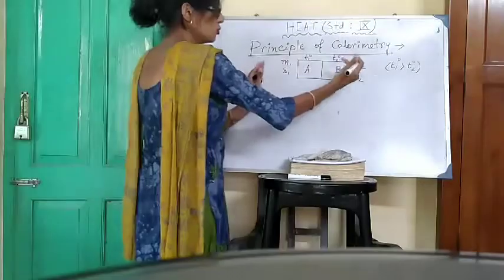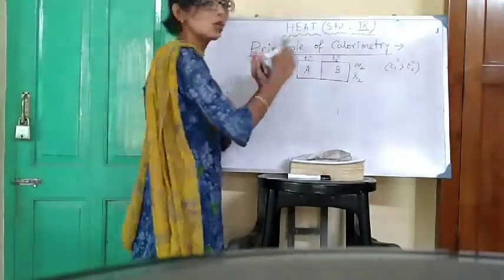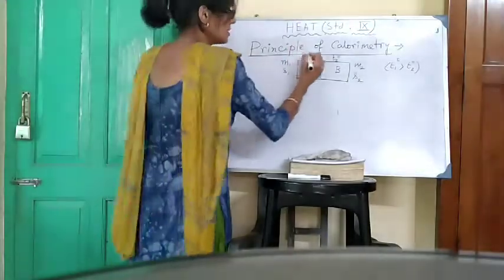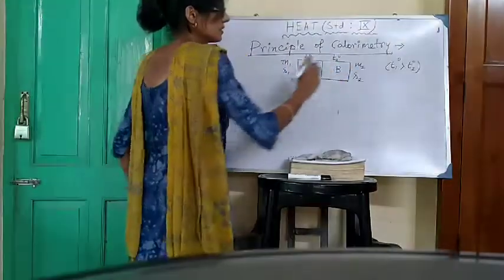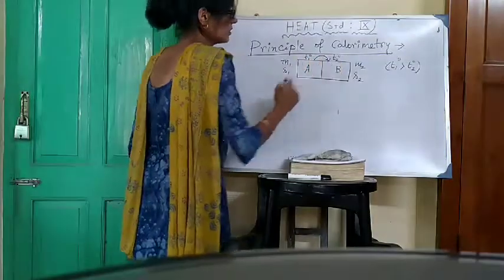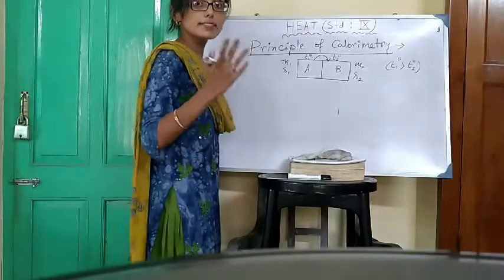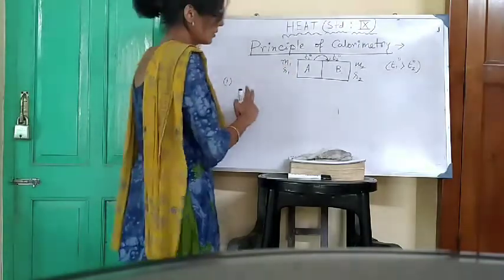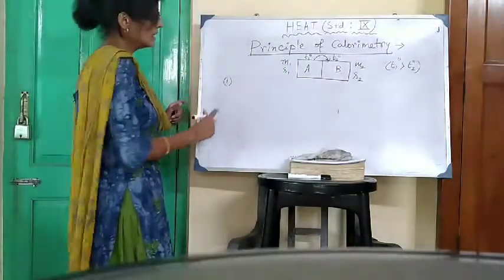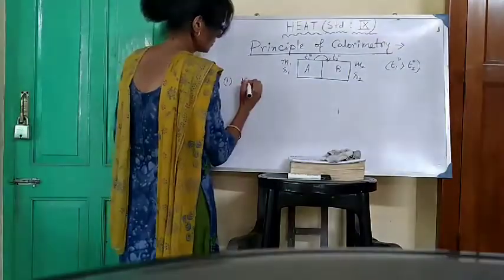If the two bodies are kept in contact, transfer of heat takes place between the components of the body. Okay, temperature of the first body is greater than temperature of the second body, so heat will be transferred from the first body to the second body. Okay, if the two bodies are kept in contact and some conditions are satisfied, what are the conditions that I am writing? Number one, no heat transfer